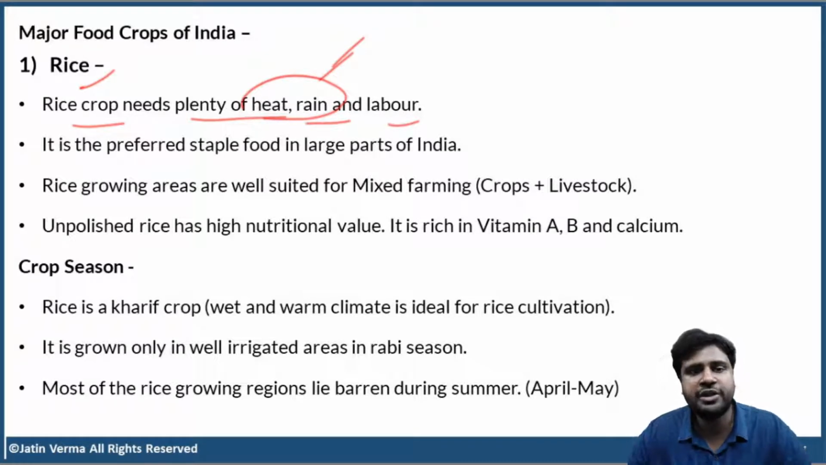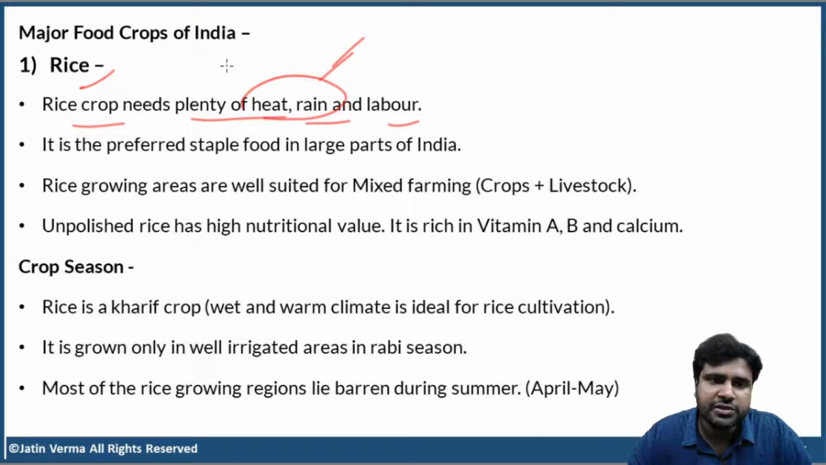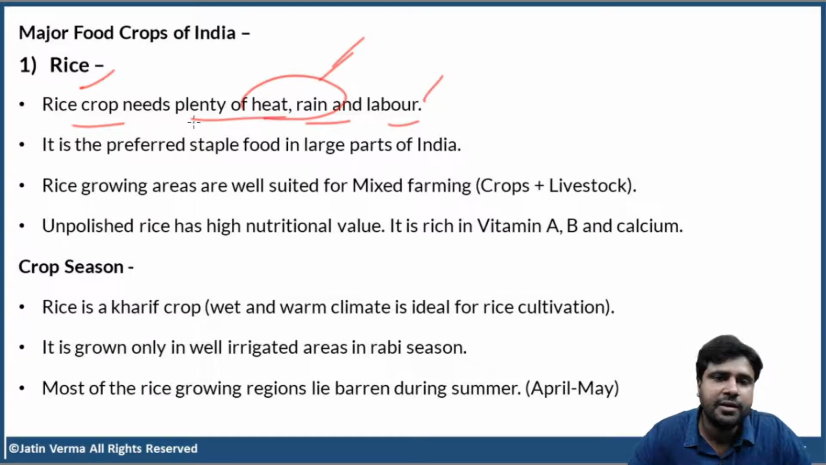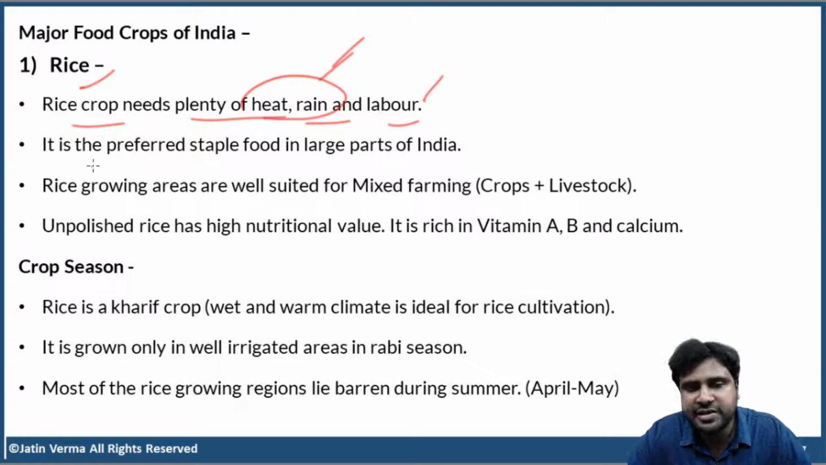All those machinery needs a lot of investment, and unfortunately, most of our farmers are marginal, small, and medium level farmers. We cannot afford any large scale machines. So, rice needs a lot of labor also. Planting them, taking care of them, and then harvesting the rice grain, a lot of physical effort. Now, as we know, rice is the preferred staple food in large parts of India.